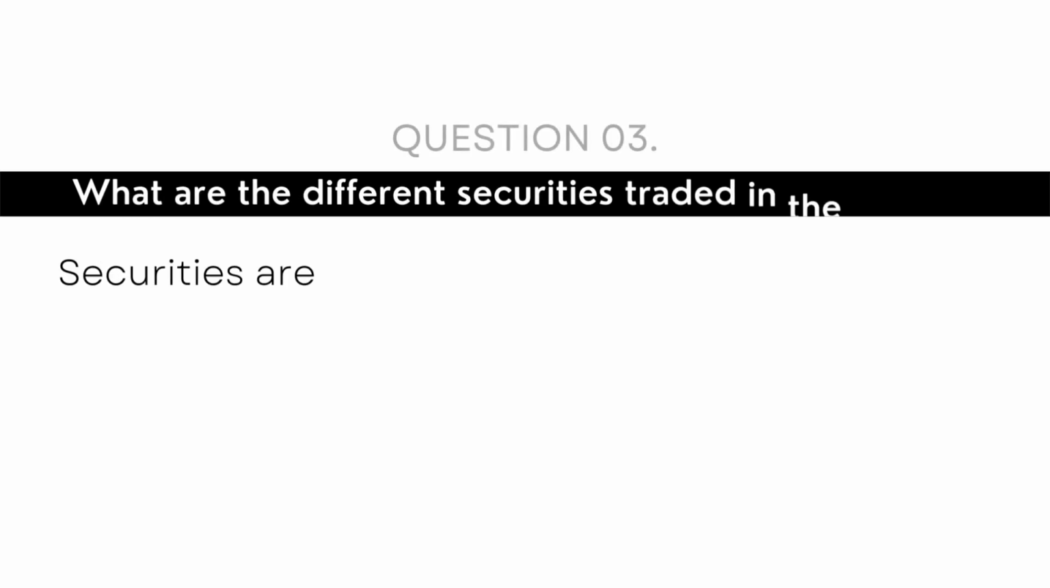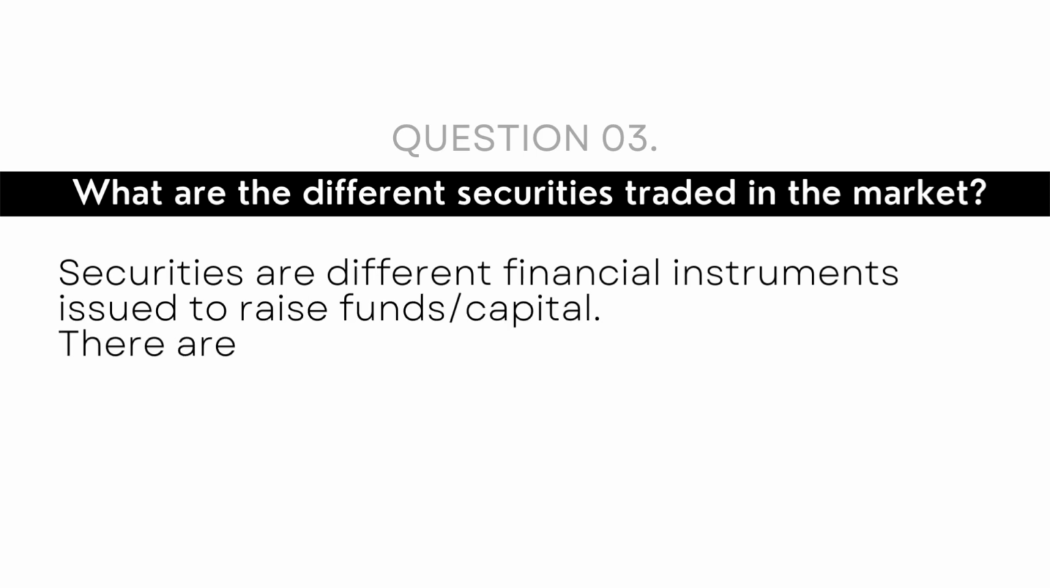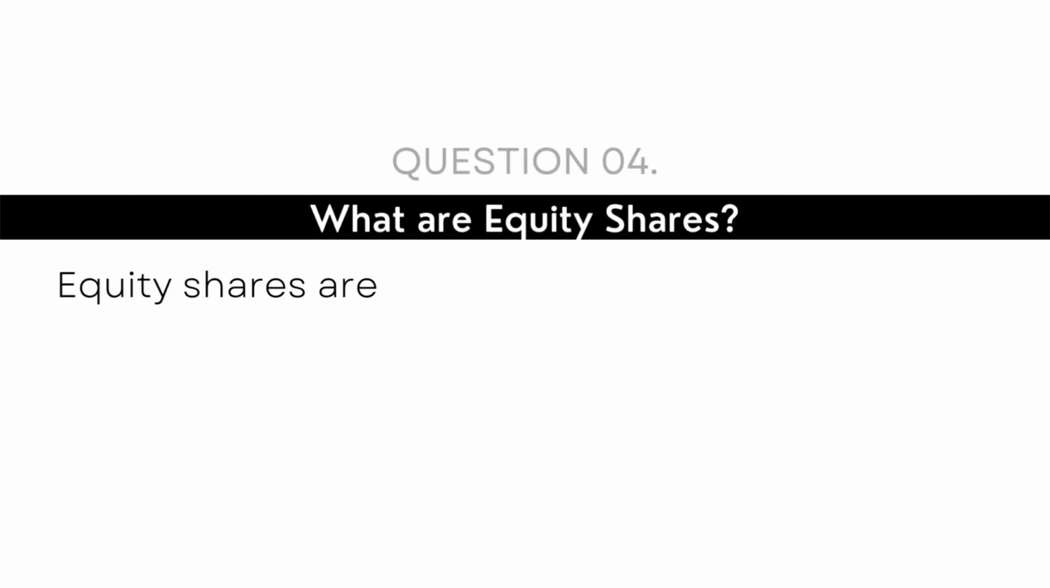So we have question number three. What are the different securities traded in the market? Different financial instruments or securities are equity securities, debt securities, as well as derivatives, which is like an underlying of a security. Question number four, what are equity shares?